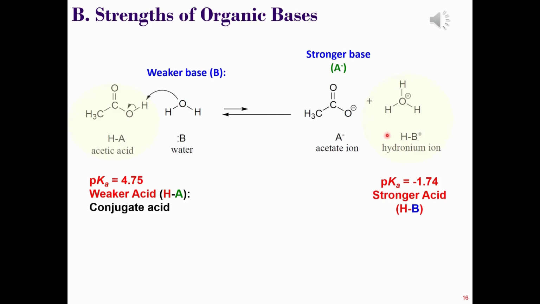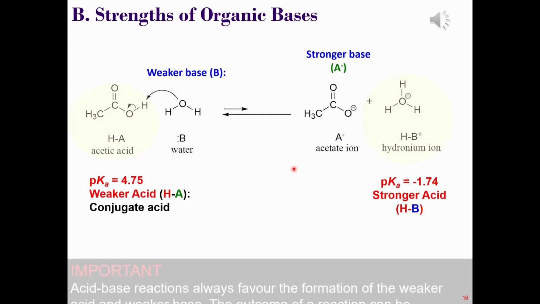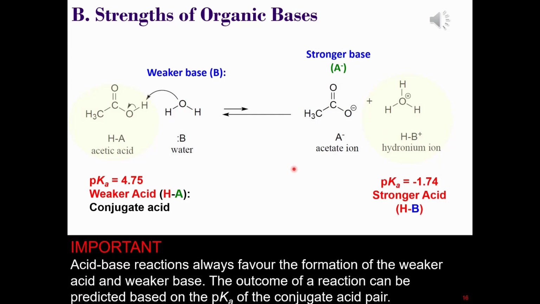Also, looking at the difference in magnitude between these two pKa values, this is about 6.5, and so means that the hydronium ion is 10 to the power of 6.5 times more acidic than the acetic acid. And as in the previous cases, the equilibrium moves from the side that contains the stronger acid to the side that contains the weaker acid. This concludes Part B.